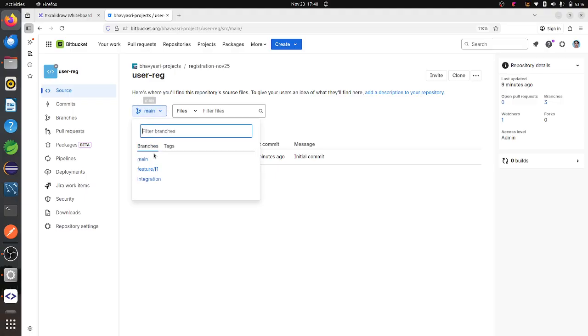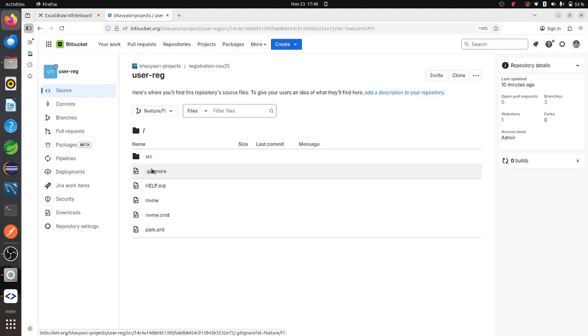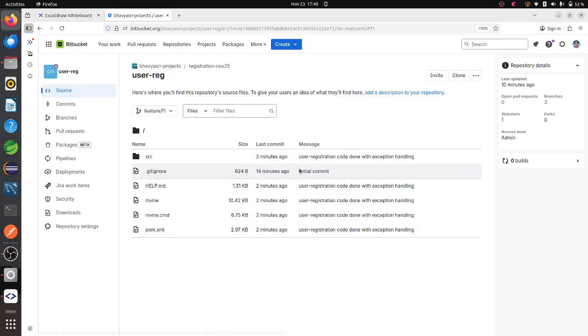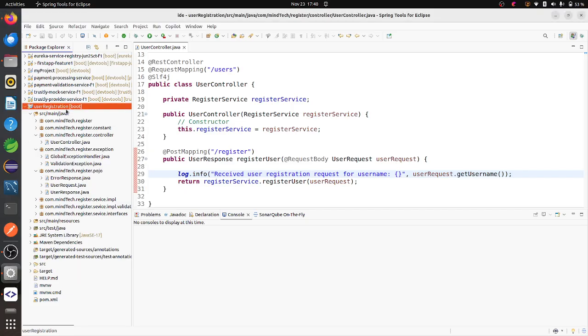And if I open feature branch, now I can see everything here. Two minutes ago, I committed this message, so I'm getting that one also. Now I'm getting these changes. But again, if I want the changes here, I have to import or clone this file to my IDE. So let us do that.